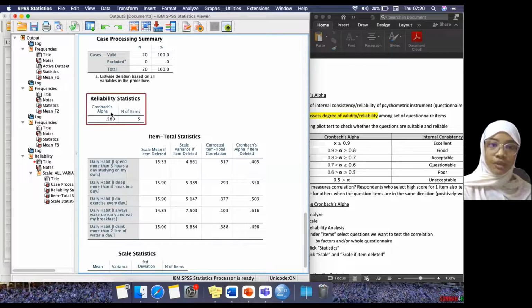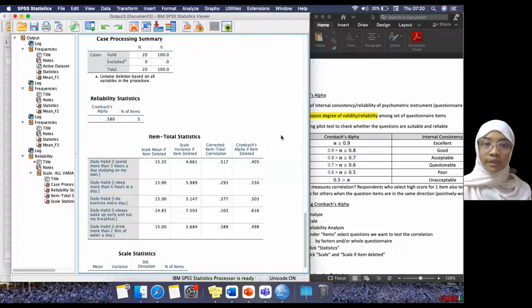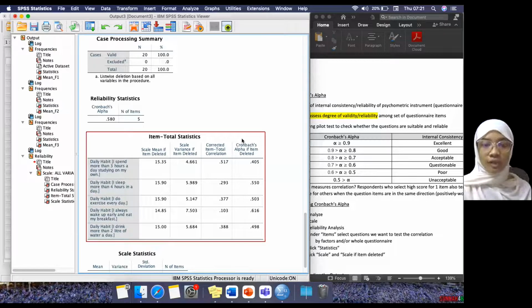Meaning here, you want to increase the Cronbach alpha in order to get a valid and reliable questionnaire. So you only need to focus on this column. If you delete question number 4 for factor 1, you will get this value, 0.616.